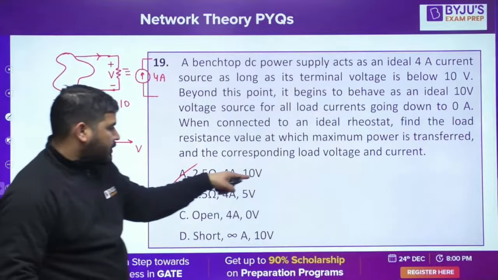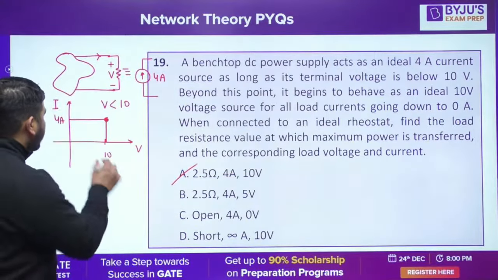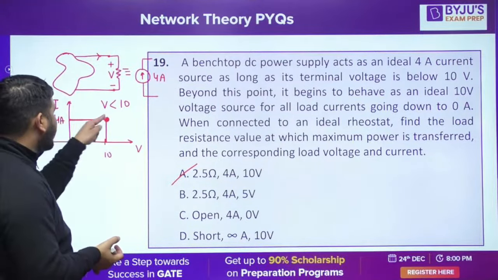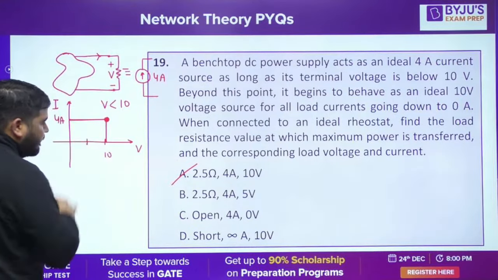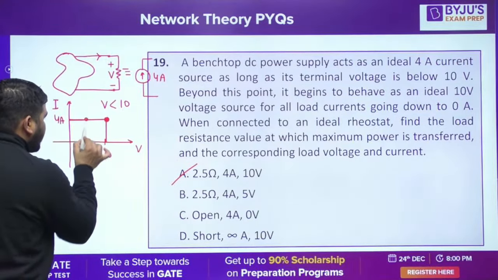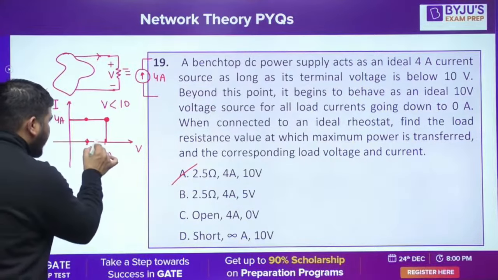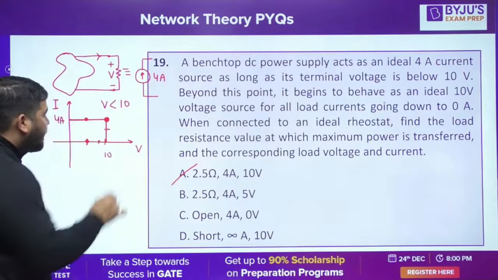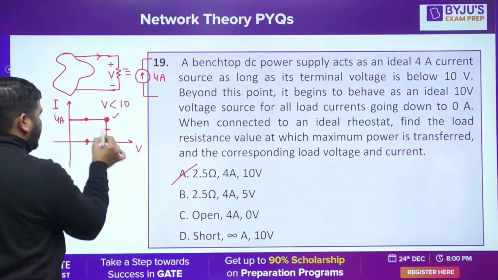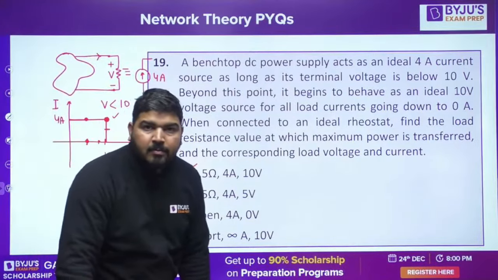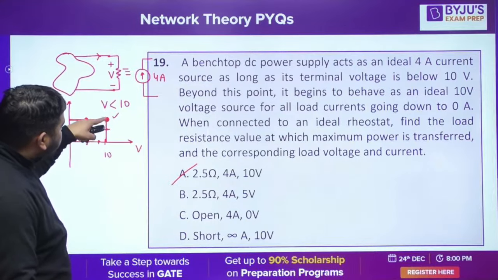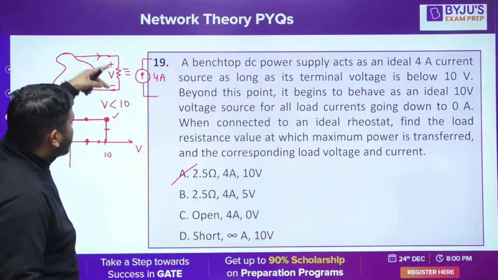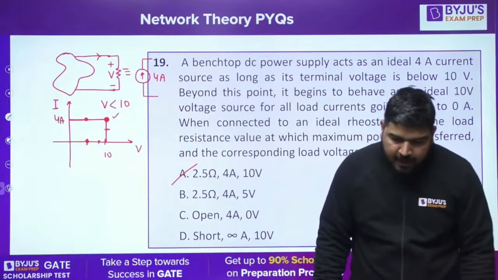Okay, so in this question the answer is option A. Because I told you this is the characteristic we have, and at this point you can see that the product V into I is maximum. If you take another point, let's say at this point current is 4 but voltage is less than 10. At this point again current is 4, voltage is less than 10. At this point voltage is 10 but current is less than 4. But at this point voltage is 10 and current is also 4, maximum. So the product will be maximum. So this is the point at which the maximum power can be transferred. At this point voltage is 10, current is 4, so resistance is 2.5. Okay, this way you can solve it.